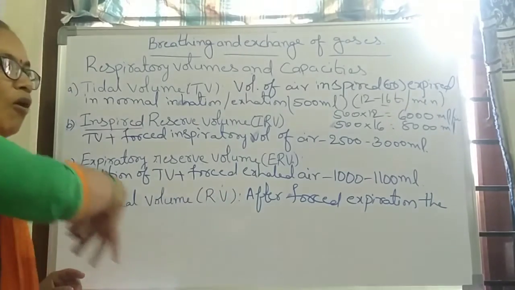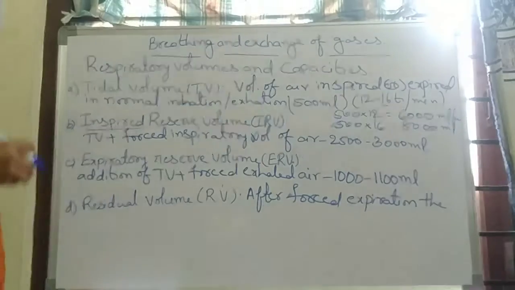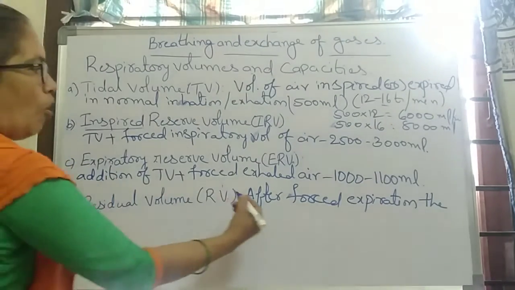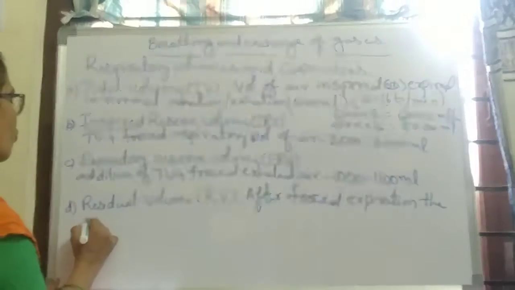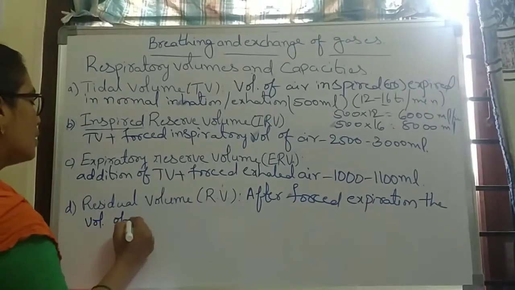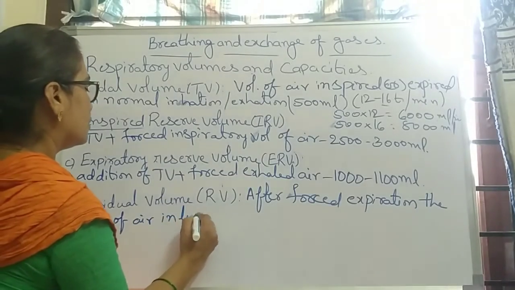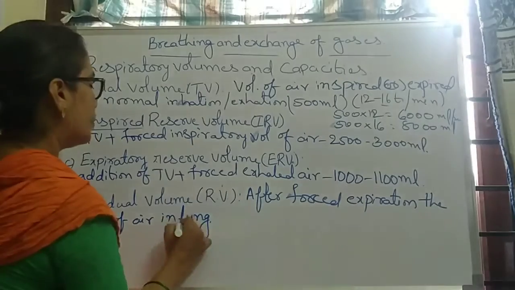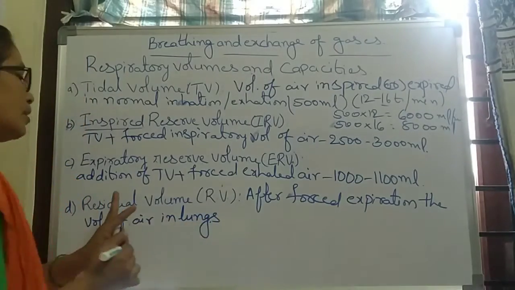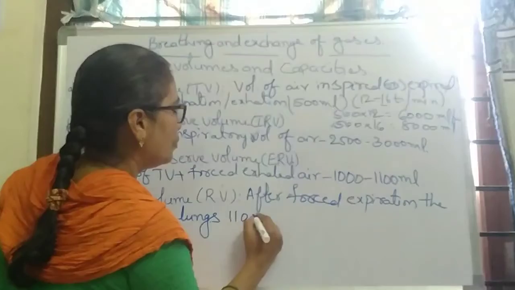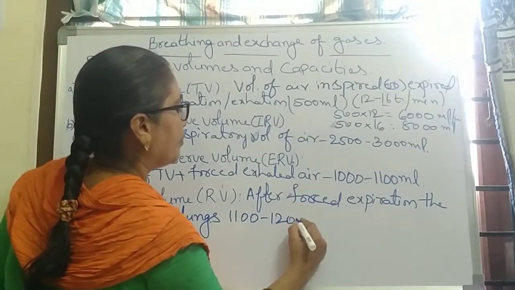It means that even after forced expiration some air is present in the lungs. That is the residual volume. That should be 1100 to 1200 ml.